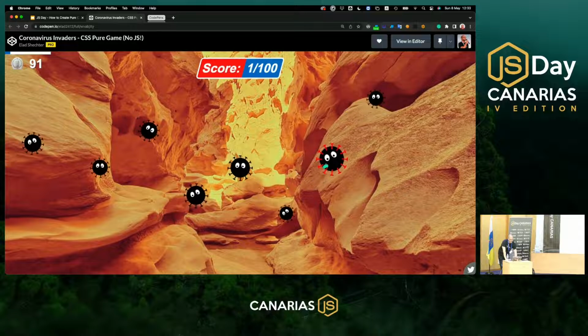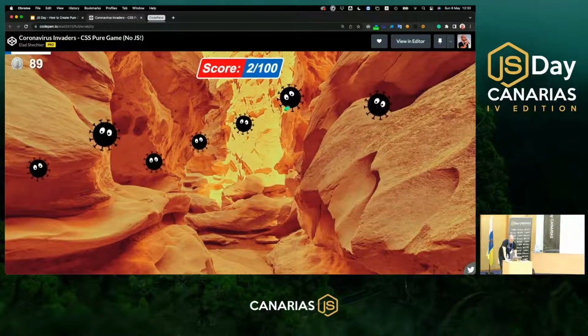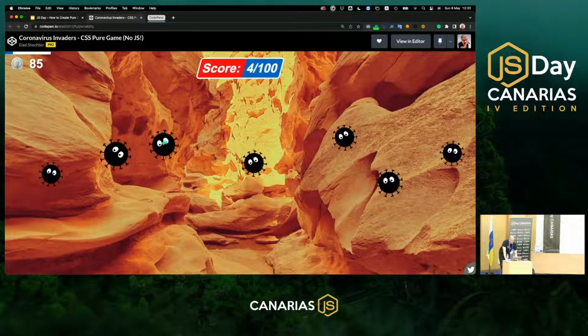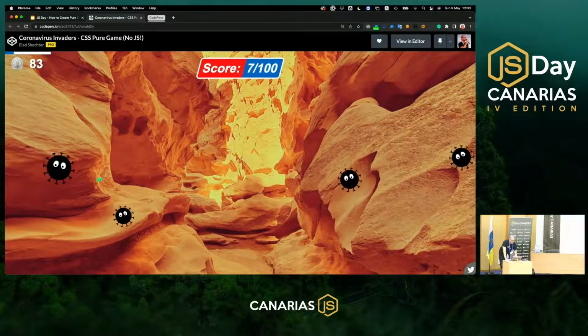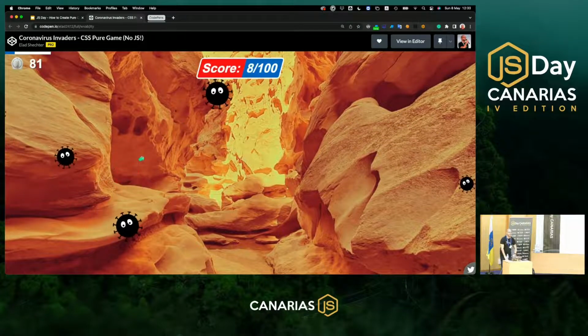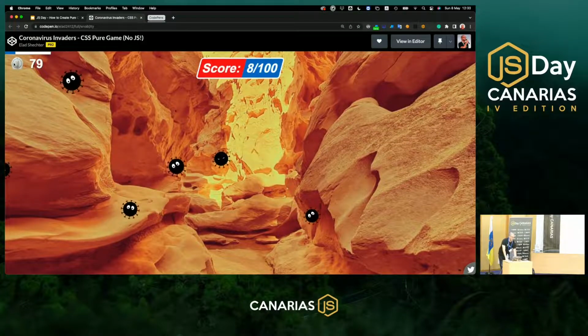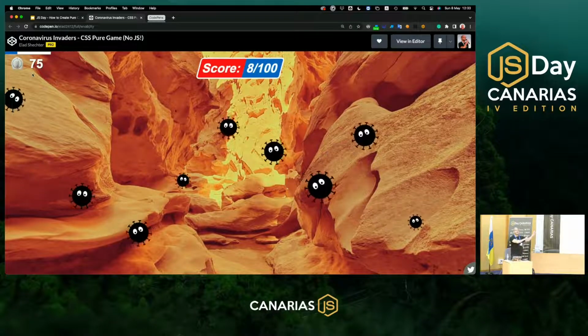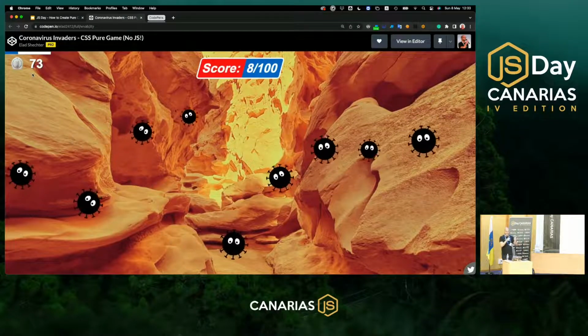And when I click on some coronavirus creature, it disappears and the score of the game goes up. Even that logic is done only with CSS and HTML. And what about the countdown? No, really? The countdown is built only with CSS.